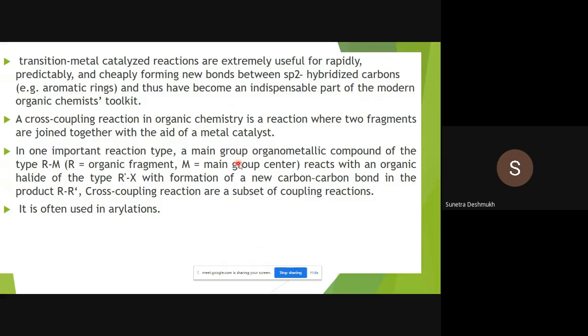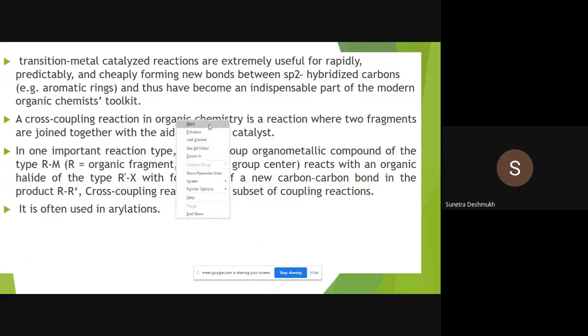In one important reaction type, a main group organometallic compound of the type RM reacts with an organic halide of the type RX with formation of a new carbon-carbon bond in the product R-R'. Cross coupling reactions are a subset of coupling reactions. It is often used in relations. Okay, so we'll see one by one.